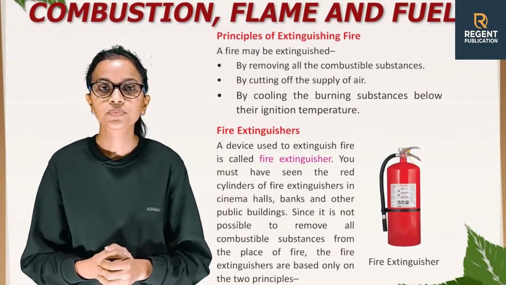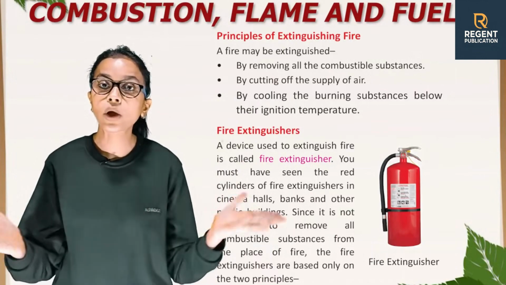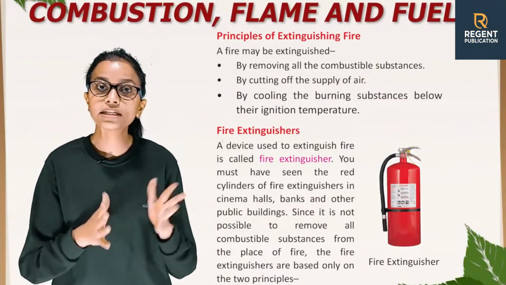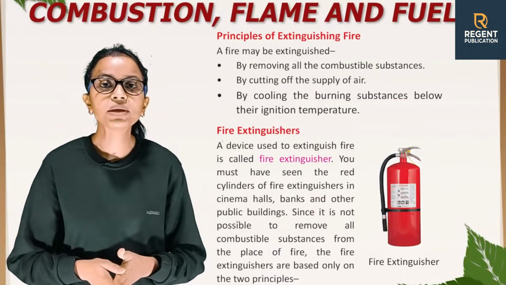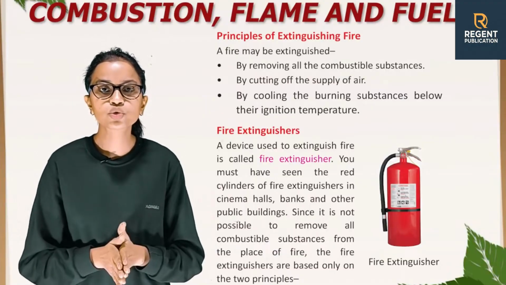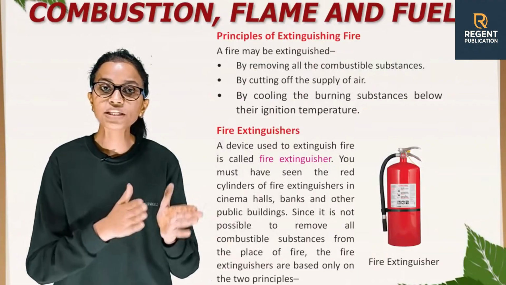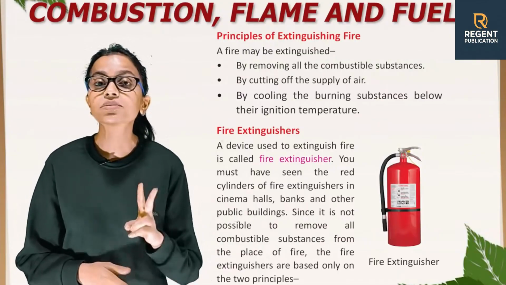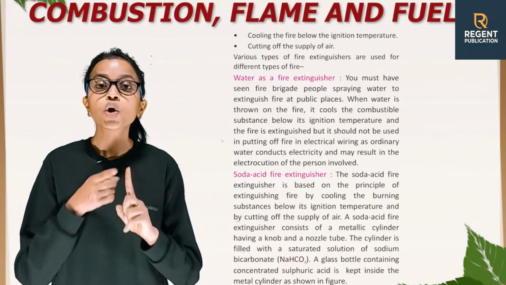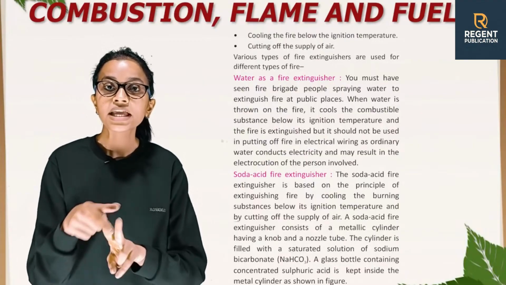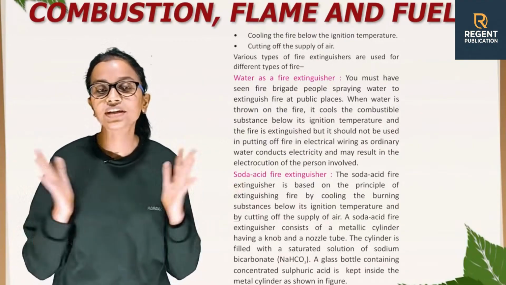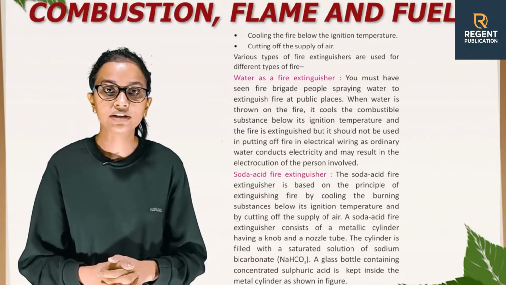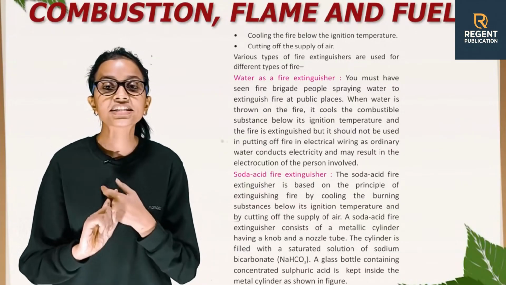Fire extinguishers. A device used to extinguish fire is called fire extinguisher. You must have seen the red cylinders of fire extinguishers in cinema halls, banks, and other public buildings. Since it is not possible to remove all combustible substances from the place of fire, the fire extinguishers are based only on the two principles. The first one is cooling the fire below the ignition temperature, and the second one is cutting off the supply of air. Various types of fire extinguishers are used for different types of fire, like water as a fire extinguisher.